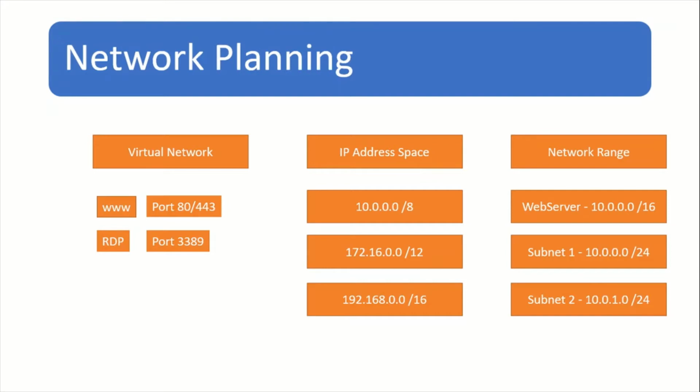What port should we keep open so that the required traffic can communicate with the server? For example, for a web server, we should keep ports 80 and 443 open so that our customers can access the website. Similarly, for administrators who want to connect to the server, we should keep port 3389 and SSH port 22 open. Apart from the port numbers, we must decide what IP address space we will be using and should design our network in a way that there is enough room for growth.